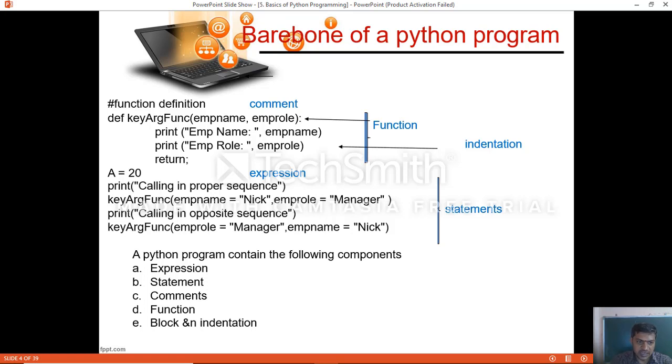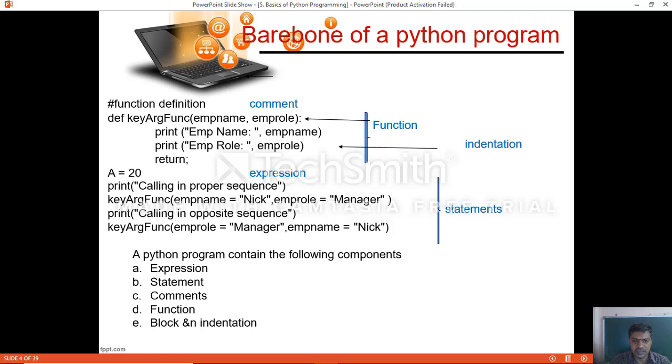Next we define a function using the def keyword, followed by the function name, here with two parameters passed, and printing those two parameters.